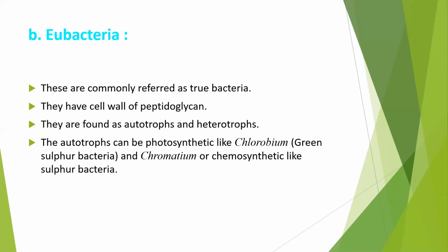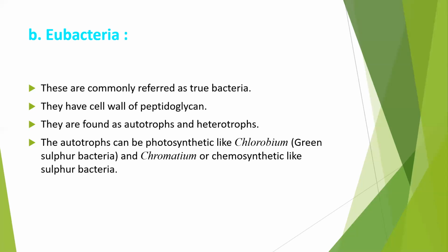For example, there is a bacteria called Thiothrix. What it does, it oxidizes sulfur or hydrogen sulfide. What does chemosynthetic bacteria do? For example, H2S, hydrogen sulfide. So this chemosynthetic bacteria breaks down the chemical bond of hydrogen sulfide.